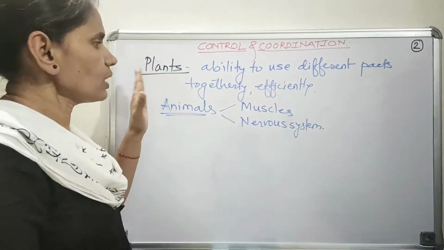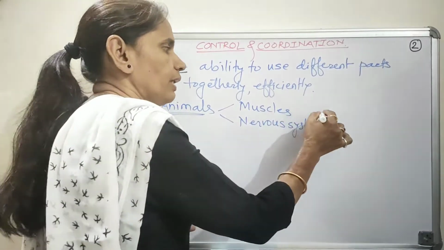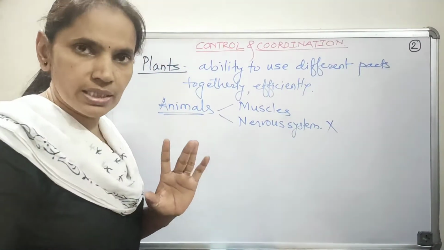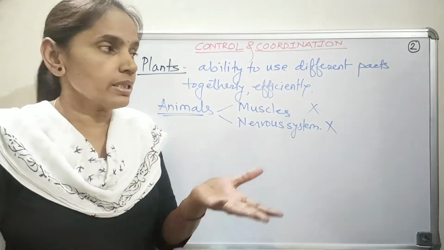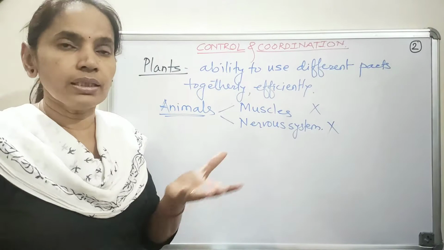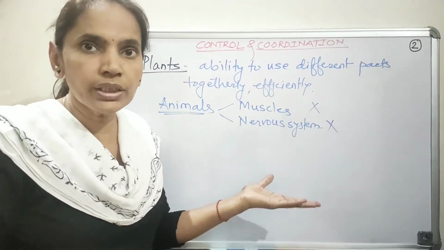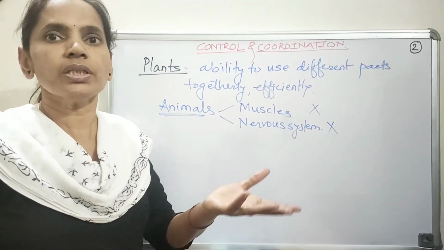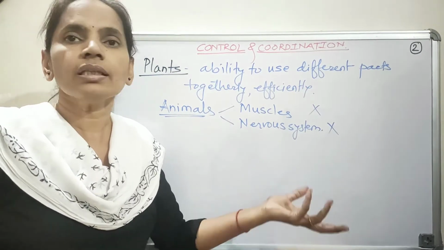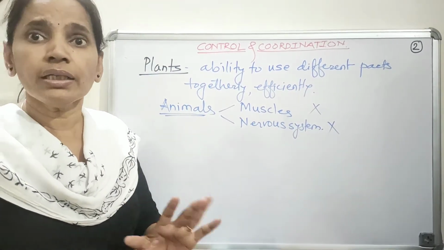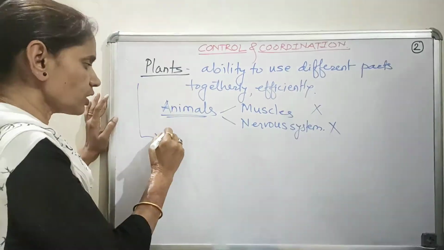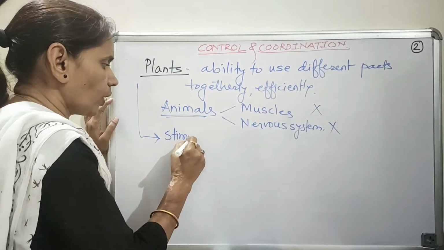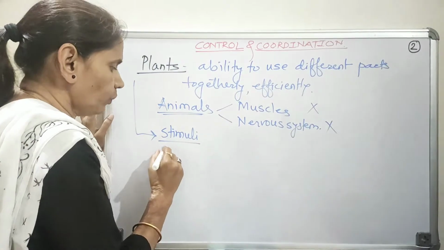Now, in case of plants, neither nervous tissue or system is present nor are muscles present. Then obviously the question arises whether plants do not show coordination or do not respond to the stimuli or changes in the external environment. But this is not the case. Plants do respond to stimuli and they show movement.